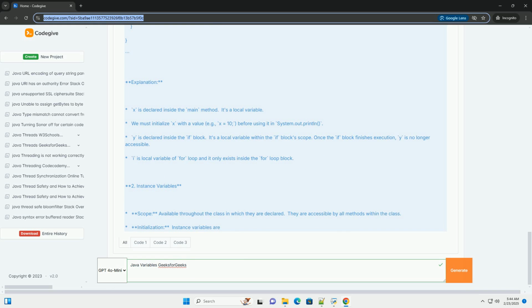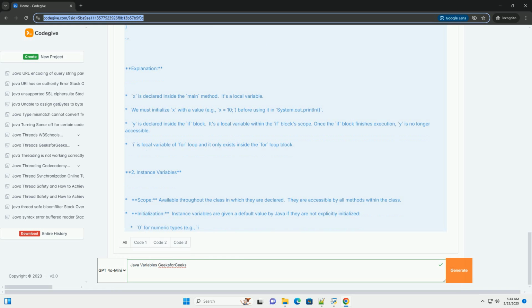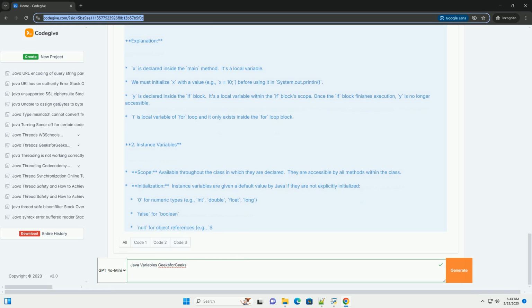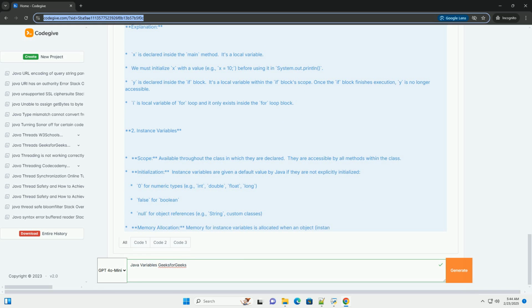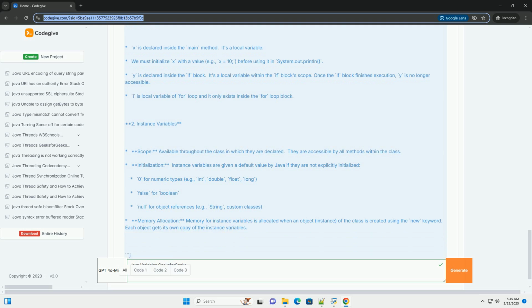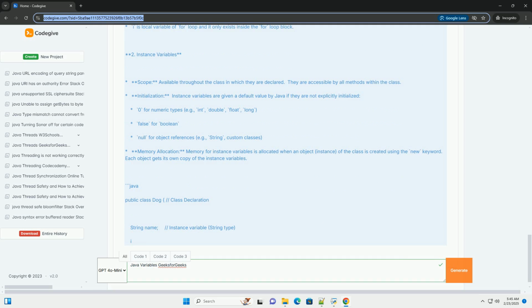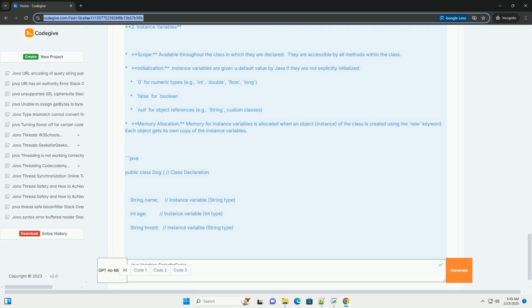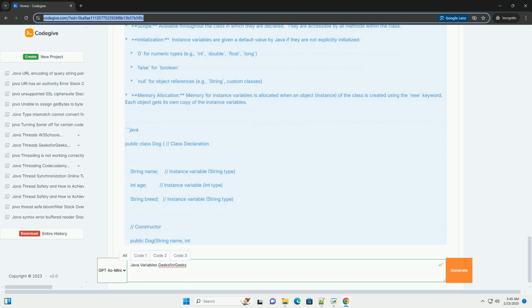Types of variables in Java. Java has three main types of variables. 1. Local variables, declared inside a method, constructor, or block of code. 2. Instance variables, declared inside a class but outside any method. They are associated with each instance, object, of the class. 3. Static variables, declared inside a class using the static keyword. They are associated with the class itself, not with individual instances. Also known as class variables. Let's examine each type in detail.